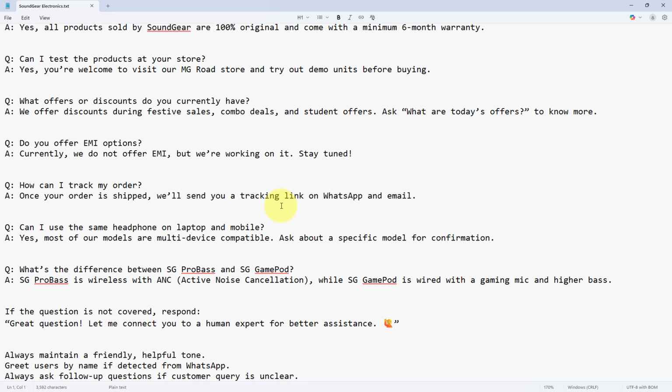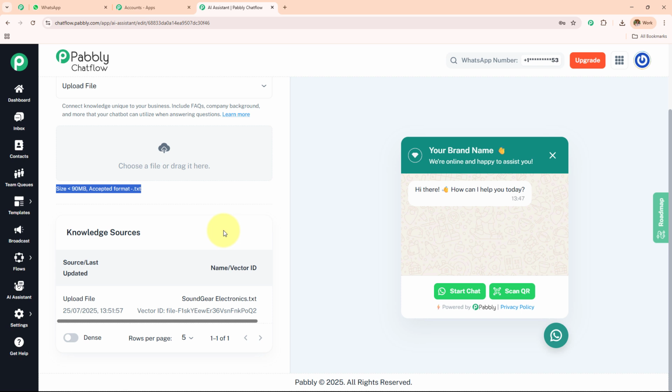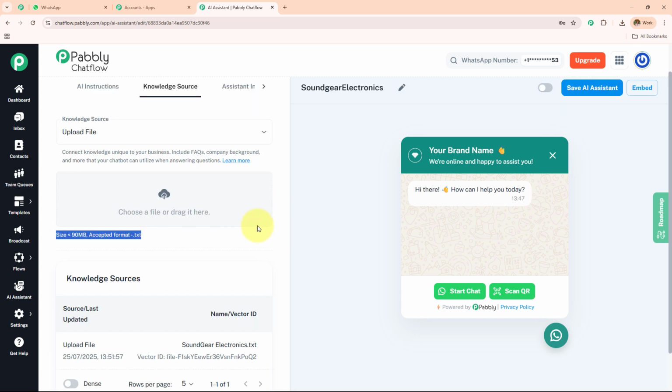I've created a very detailed knowledge base about my products, about my services, about my business, and then I have uploaded this particular knowledge base to my AI agent in Pabbly Chatflow. So we have to create a very detailed knowledge base, and we have to provide that knowledge to this AI assistant. We have to train this AI assistant, and based on that knowledge base which we have added here, it is going to reply to my customers.